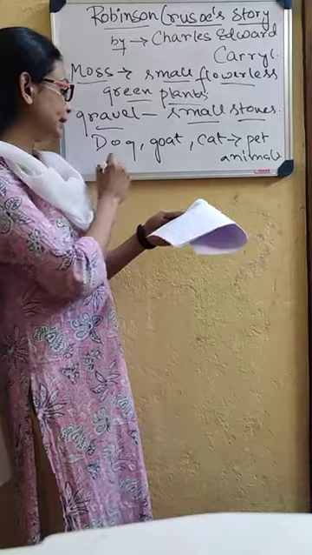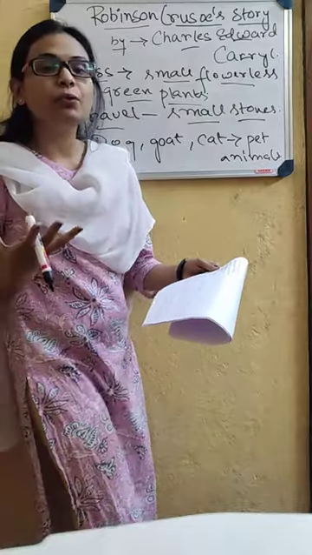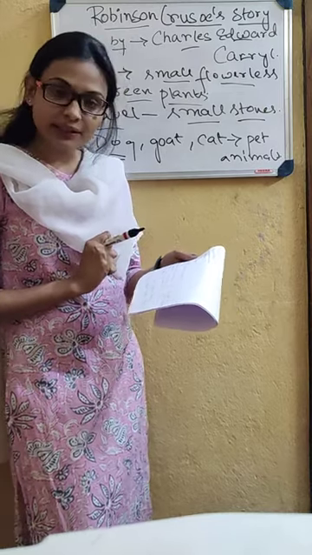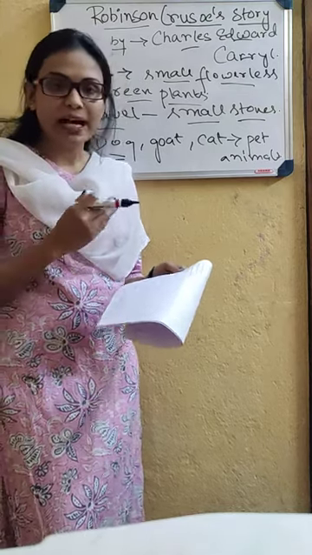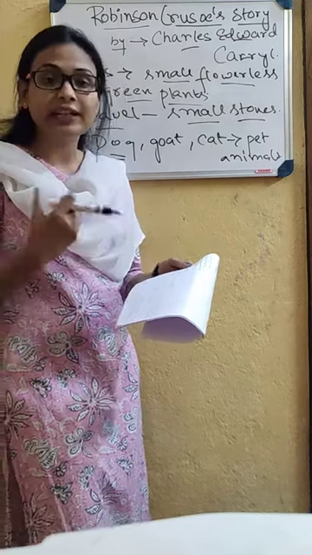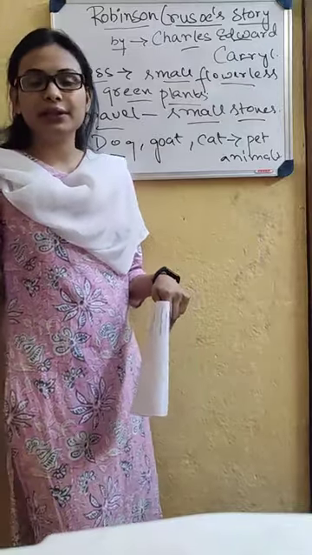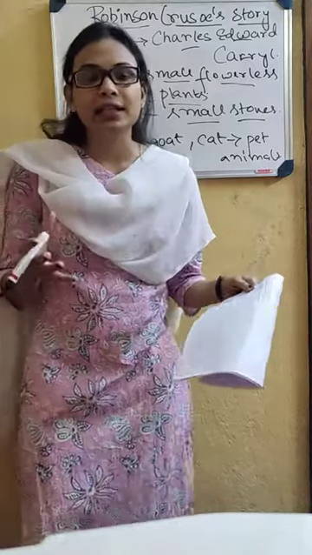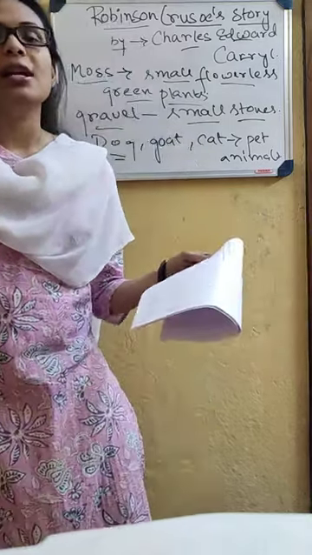Now in this paragraph we will see that the author Charles Edward Currell has given many human-like traits to all the animals. For example, it is saying, for the goat is very clever at sum, as if the goat could do maths. Sum as in maths. So the goat was very good in mathematics. And the dog, instead of fighting, can study ornamental writing. Ornamental writing means decorative writing. And the cat is taking lessons on the drum. The cat, his another pet animal, was taking music class, taking lessons on the drum.